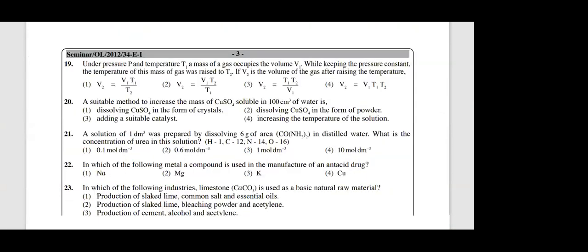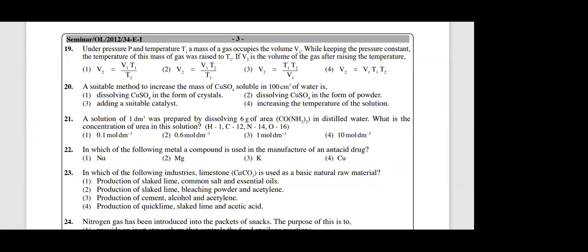Question 19, the behavior of gas, is taken out from the syllabus. You can encircle this and put a cross. This one is not needed. It's taken out from the syllabus now. Suitable method to increase the mass of copper sulfate soluble in 100 grams of water. Okay, this one you can do. Solubility. How can you increase the solubility of copper sulfate in water? That is unit 3, grade 11. 20th MCQ. Who can give me the answer?